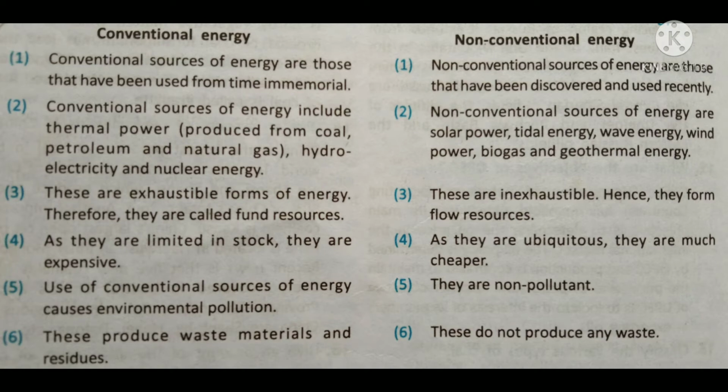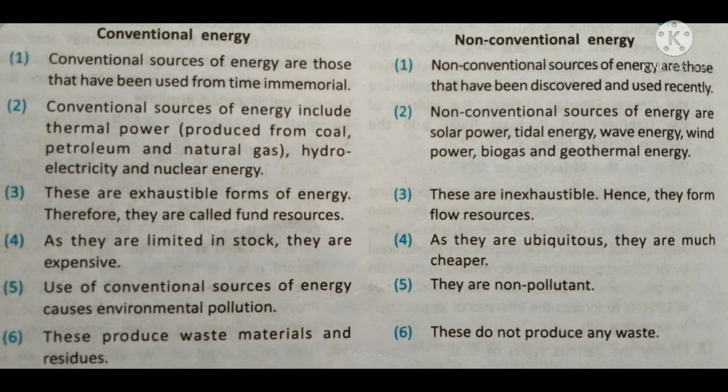Fourth, the conventional sources of energy are limited in stock, so you cannot use too much. That's why they are very expensive. On the other hand, the non-conventional energy resources are ubiquitous in nature. You already know what ubiquitous resources are, and they are cheaper than the conventional resources.